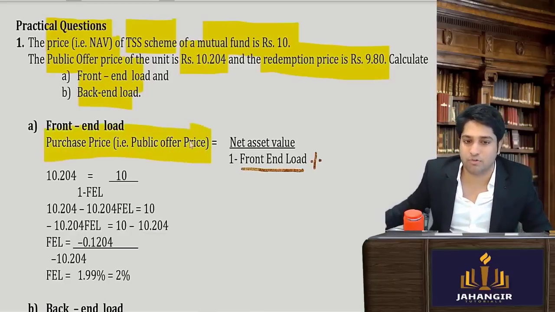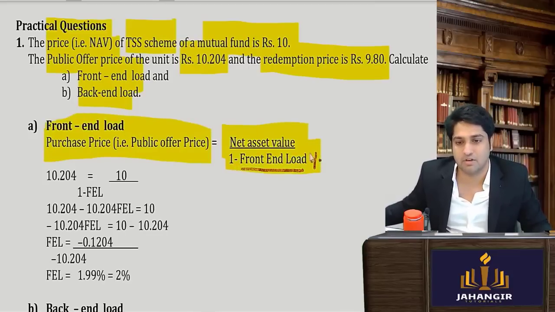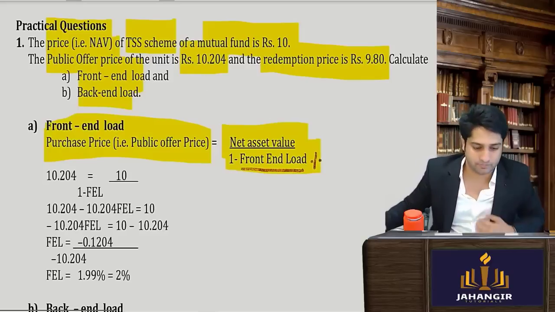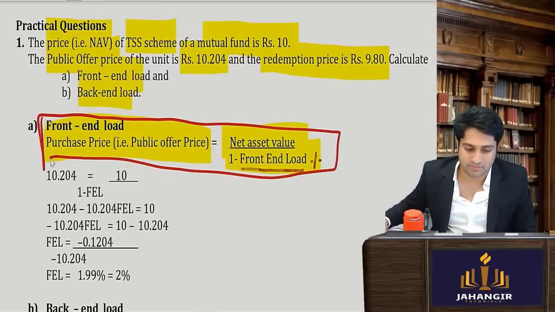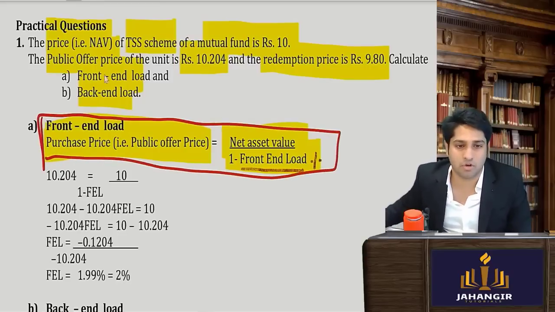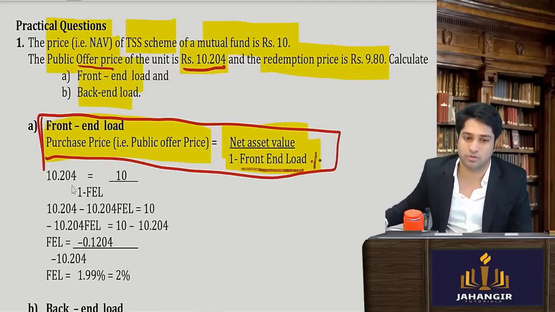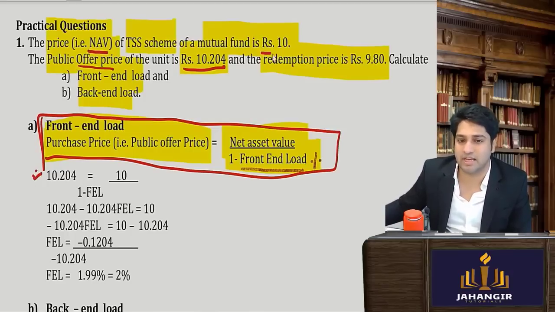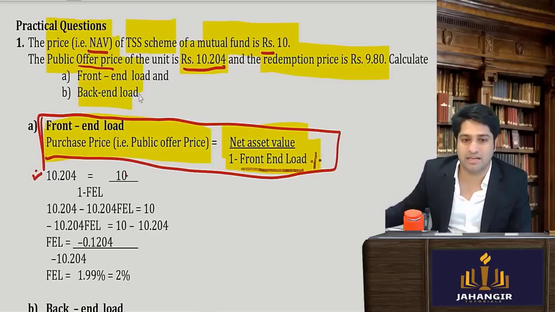Front end load formula. Public offer price is equal to NAV into 1 minus front end load. Till here it is clear. I will write my formula, then only I will substitute values. Once I have written the formula, I will say what the public offer price is. So public offer price is 10.204. So I wrote 10.204. Then I will say NAV. How much is the NAV given? NAV is 10. So I'll write the NAV 10. Then I'll say 1 minus front end load.